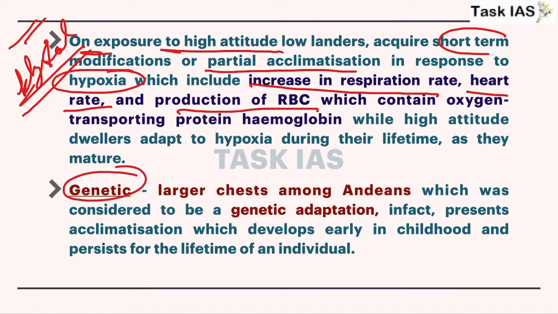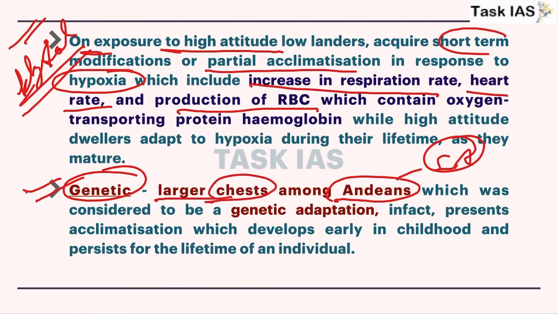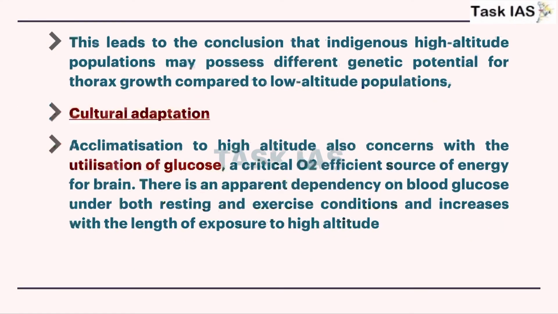Now, genetic adaptations. So larger chest among Andeans. Andes are mountains in South America. So larger chests are found in Andeans, which is considered a genetic adaptation. And these adaptations last from childhood until death, helping an individual survive in those stress areas.